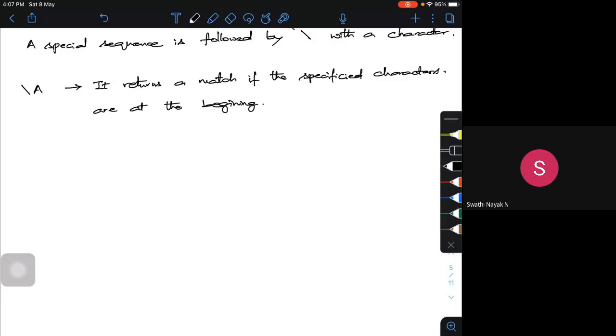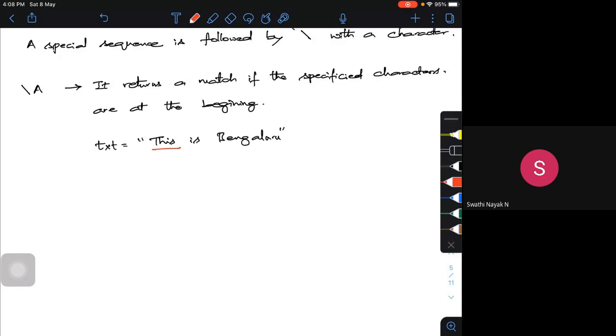Say I am looking at a string, something like "This is Bengaluru". Let me define that as text is equal to "This is Bengaluru". This is the string I have defined. Suppose I want to search for "This".